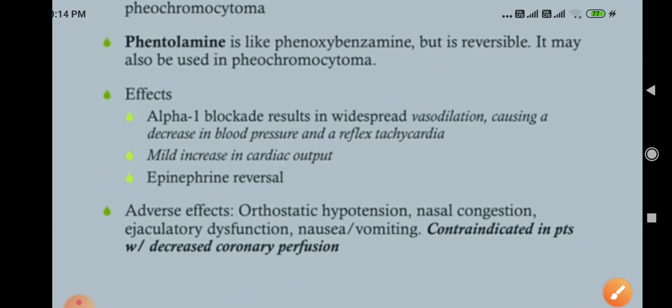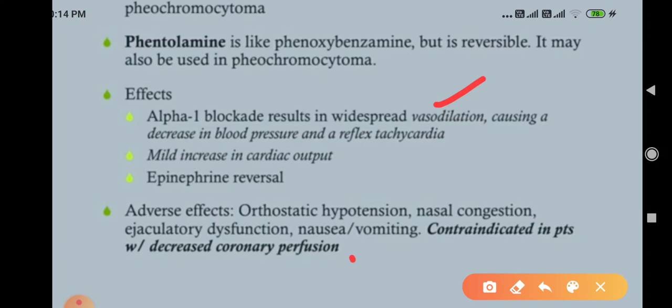Now, what are the effects of non-selective alpha blockers like phenoxybenzamine and phentolamine? These alpha blockades result in widespread dilation. Vessels are dilated. When the vessels dilate, hypotension develops. When vessels constrict, hypertension develops. Vessels dilate, hypotension develops, causing a decrease in blood pressure.